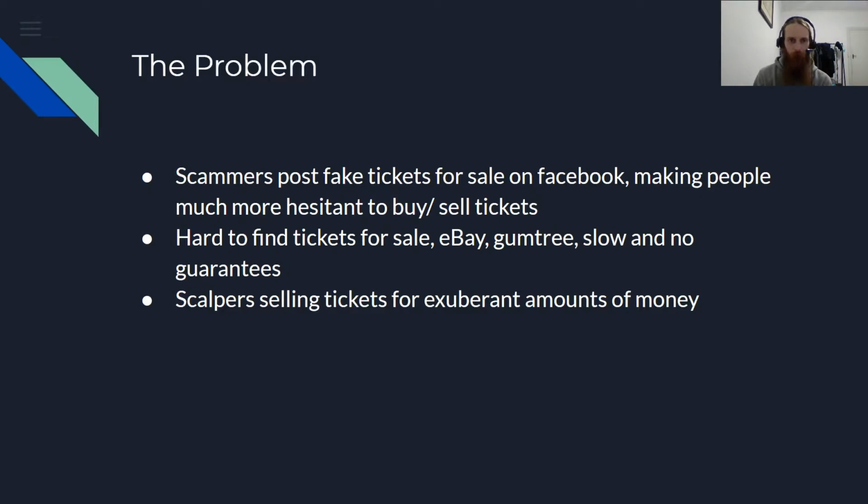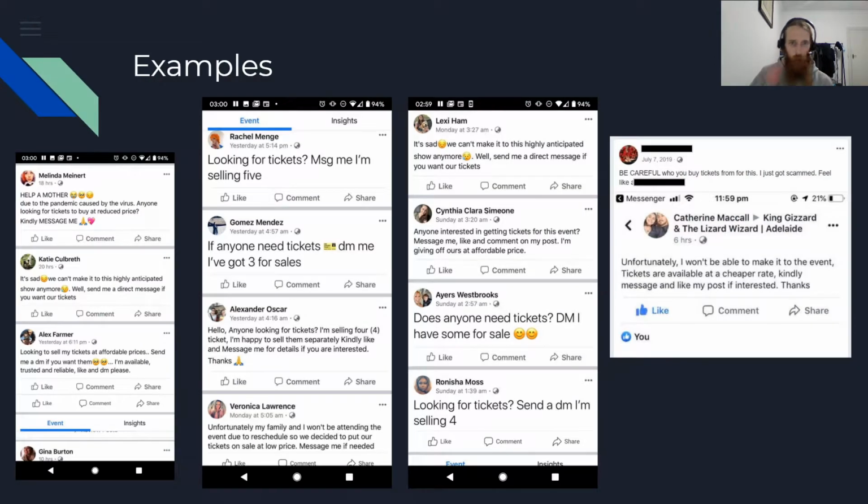Another problem I'm trying to solve is that if you want to buy a ticket from another person, there are a lot of different places you can go, whether it be eBay or Gumtree. So my idea would be to make a central place for all of these. The other problem is that scalpers often try to sell tickets at inflated prices after events are sold out. So that would be a good problem to solve as well.